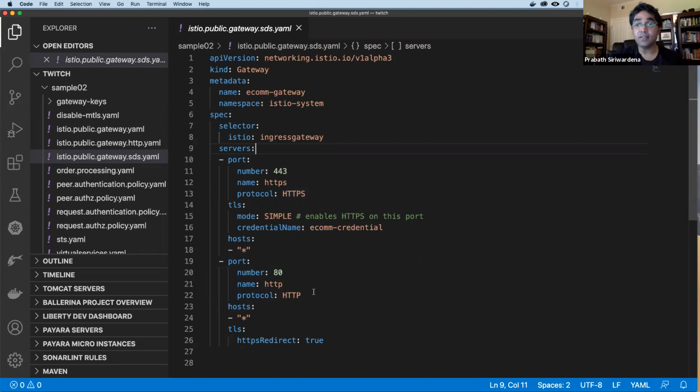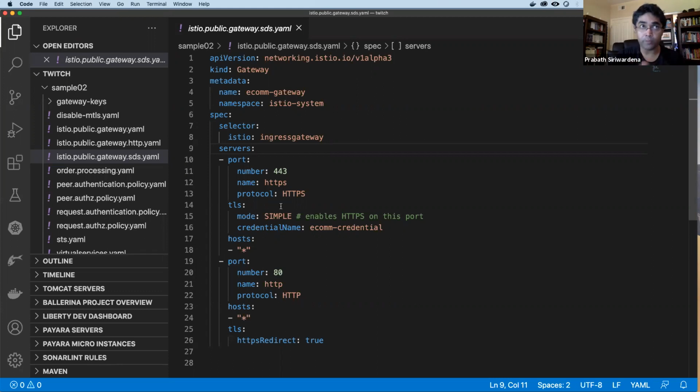But this itself doesn't say anything about the service. This only says pick this resource if there's any traffic that comes to port 443 HTTPS, right? So this is not enough for the Istio Ingress Gateway to route traffic to a given workload. Now, once Istio finds its gateway resource, it picks this particular gateway resource,